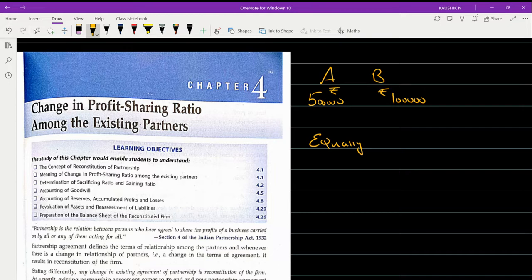But at a later point of time, A thinks, why should I share equally? I am the person who has contributed more capital when compared to B. So the capital contribution is more in my case. I have given 4 lakh rupees in excess.